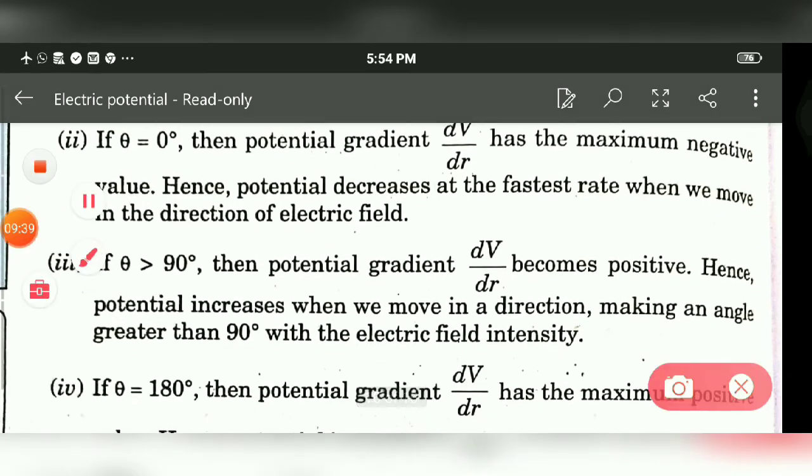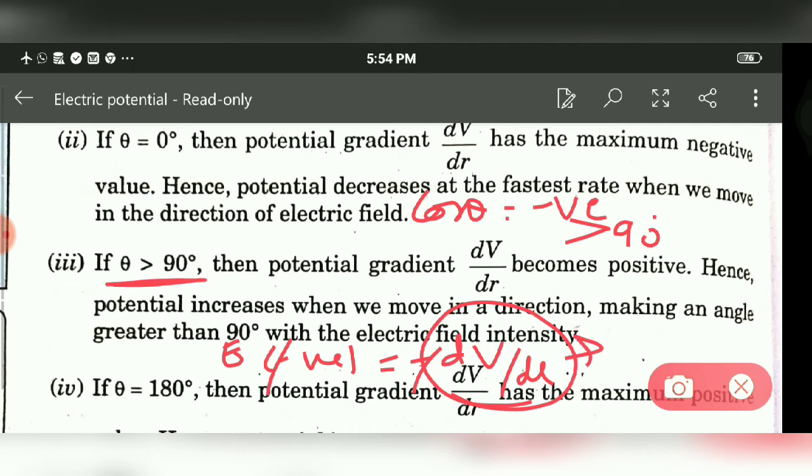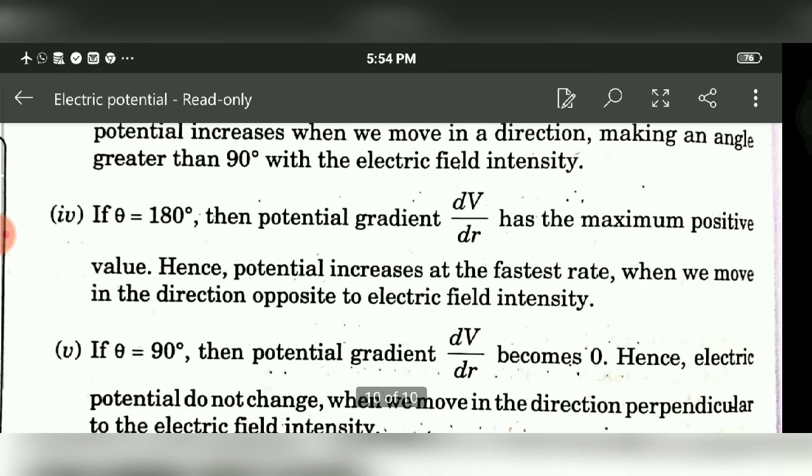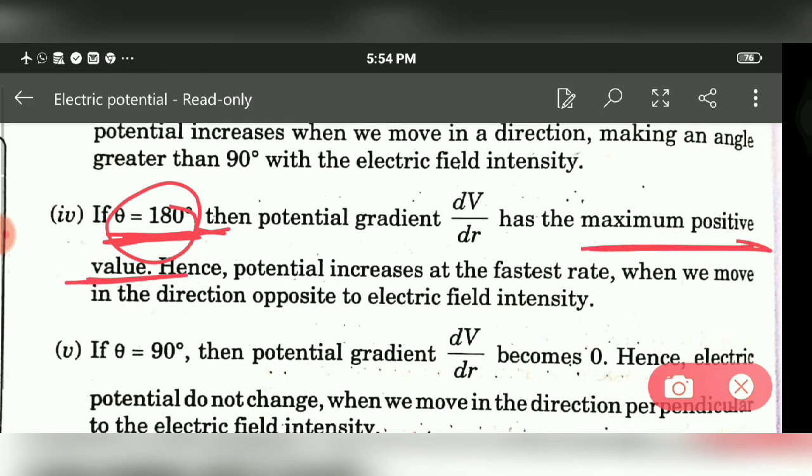If theta is greater than 90 degrees, cos theta has a negative value. So E into a negative value equals minus dV by dr. This negative cancels with that negative, so the gradient becomes positive, and potential increases when moving at an angle greater than 90 degrees. Again, if theta is 180 degrees, it has the maximum positive value.